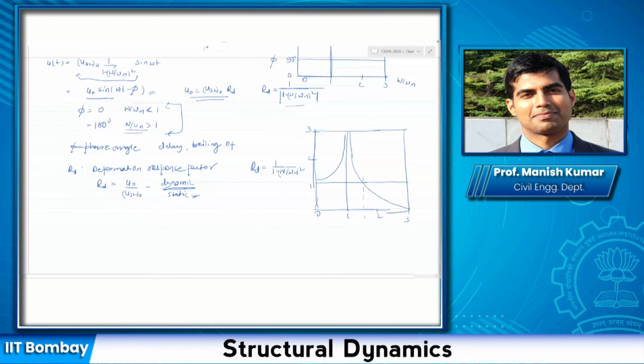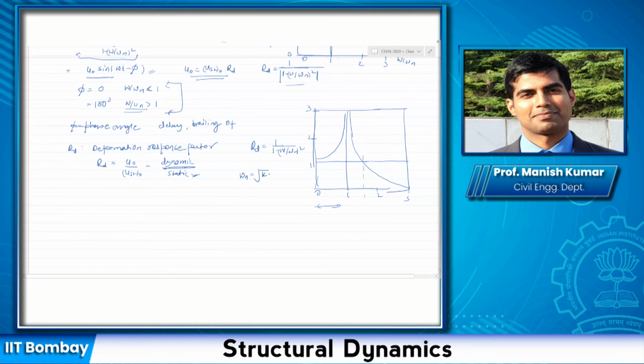Okay. Now one might ask, well, why am I drawing this graph? What is the utility of this graph? Where would I use this? So consider that omega n is nothing but root of k by m, and you have been asked to design a system. So you have been asked to provide the stiffness and the mass of the system so that the response of the system, okay, and I know that when my deformation reaches a certain value, the system fails. So I know the deformation at which the system fails.